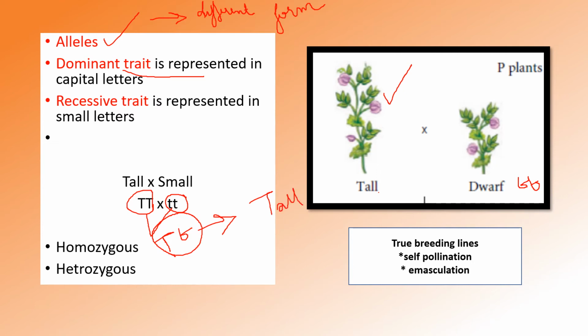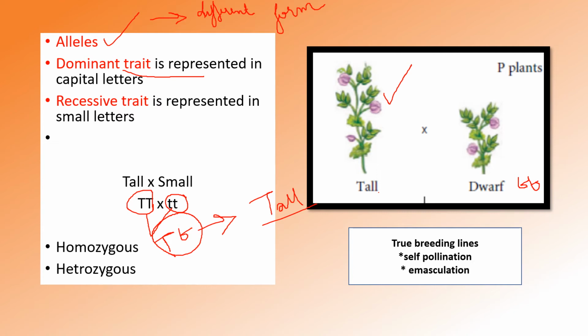Even though its genotype is capital T small t, it will look tall. The parents are in homozygous condition, but the offspring is in heterozygous condition, and that plant shows the dominant character. Here the dominant one is the tall. Hence we call this T the dominant trait.